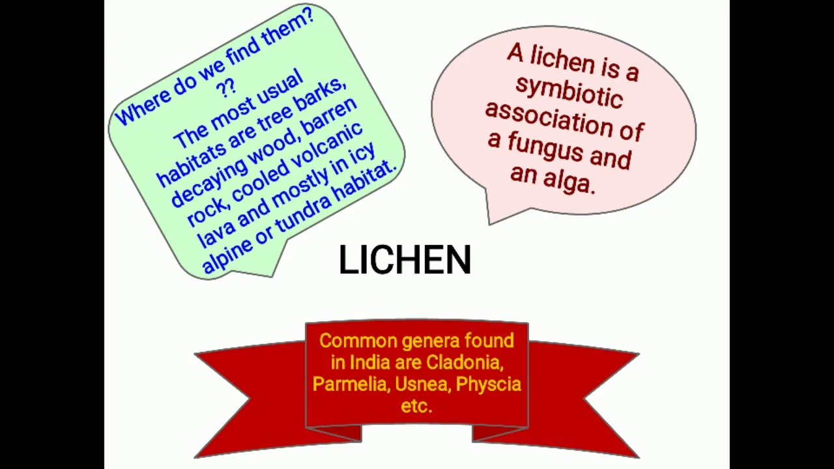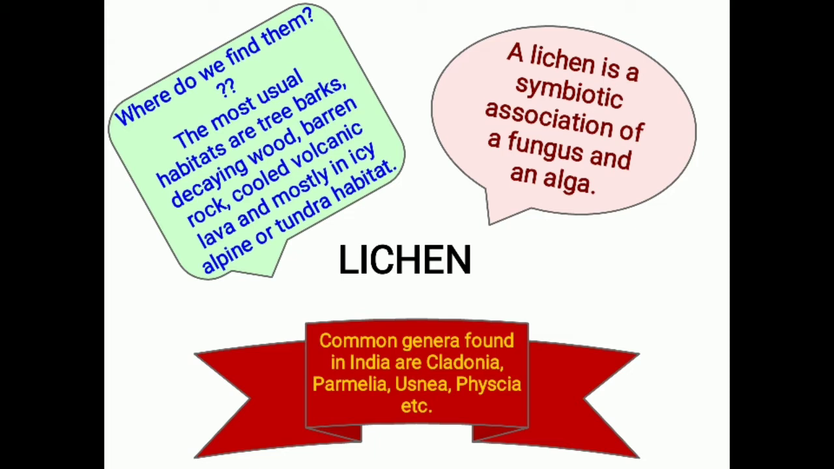In India, there are a few members such as Cladonia, Parmelia, Usnea, Physcia, etc. There are more than 400 genera and 15,000 species of lichens, and they grow in almost every possible habitat of the world, right from the polar region to the equatorial region.